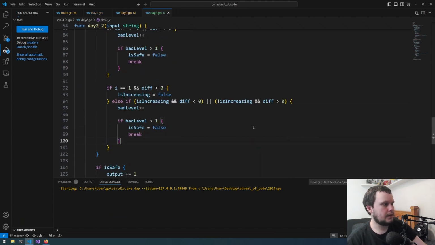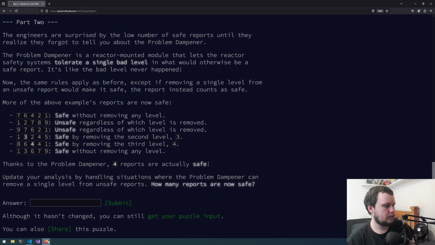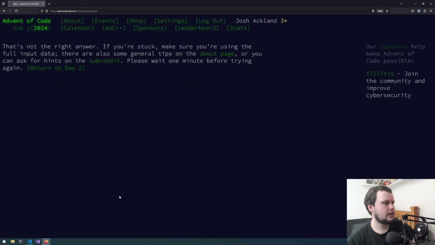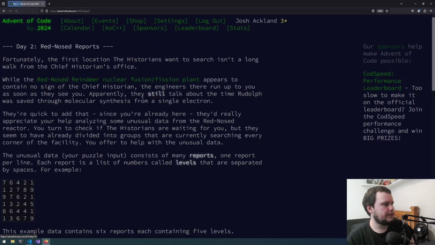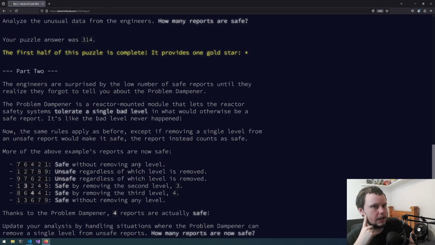So if we run that, then it should give us the correct output, I assume. Okay, now it's given us 370, so let's give that a go. Okay, that was wrong. Guess now I need to figure out why. Maybe I should reread that. So I didn't properly read this, did I? Okay, so it's like I misunderstood it.